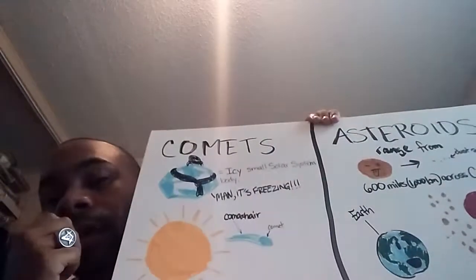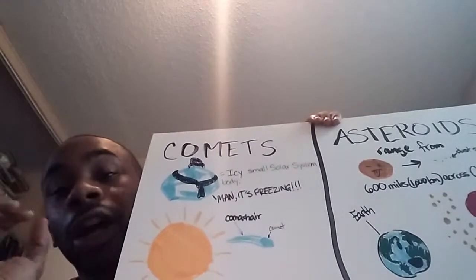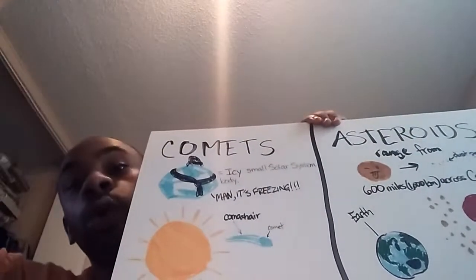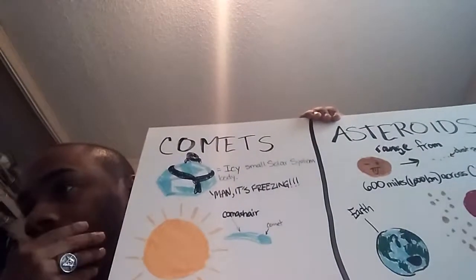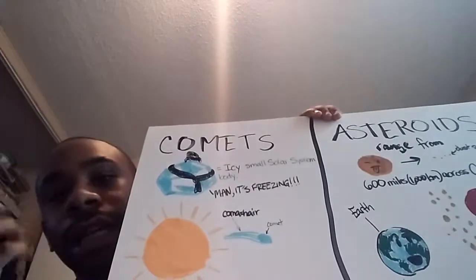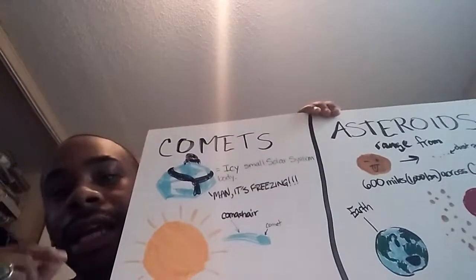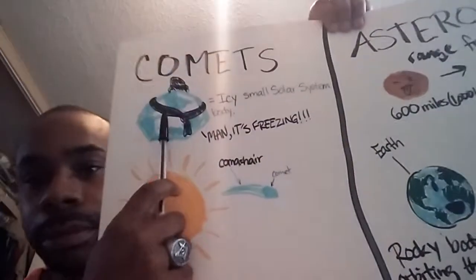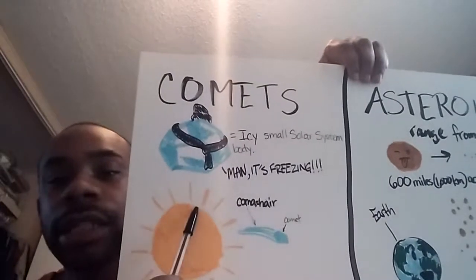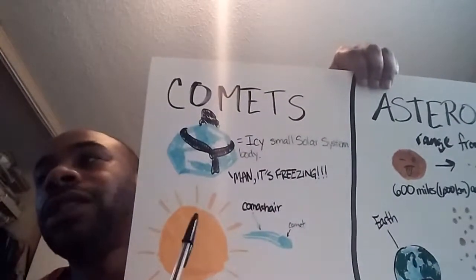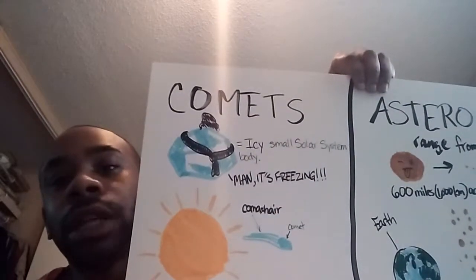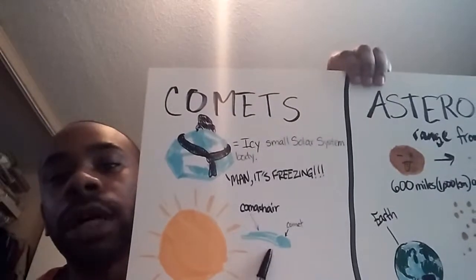A comet is simply a large icy body in the solar system, but it's in the outer part of the solar system because it's so cold out there. It's a big chunk of ice. When it gets relatively close, the ice will start to break off. It will produce what's called a coma.